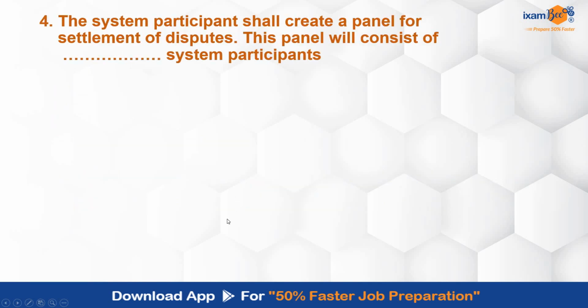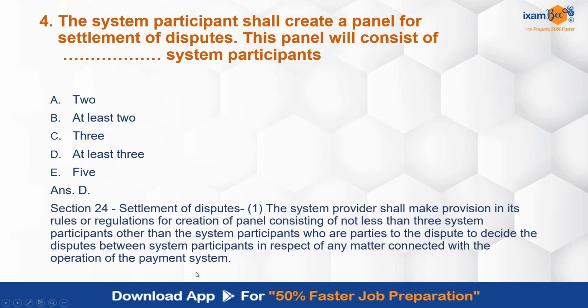System participants shall create a panel for settlement of disputes. This panel will consist of dash system participants. The number has been asked over here: 2, at least 2, 3, at least 3, 5. These are all direct questions which can be asked from this particular act. These are very basics. I hope everybody is studying the basics from each act because this is something which is expected. Correct answer is D. At least 3 should be there. Settlement of disputes is covered under Section 24. उसमें ये point covered है that not less than 3 system participants are required.